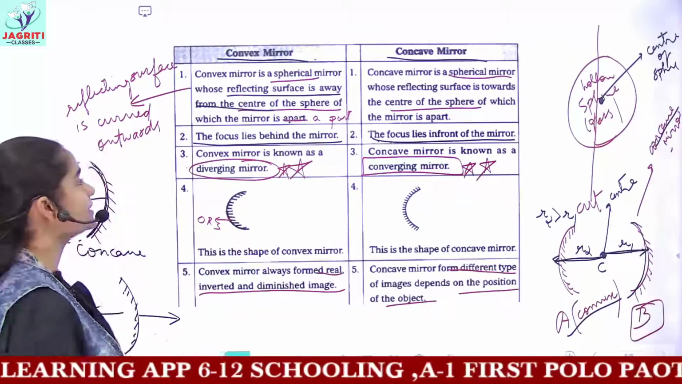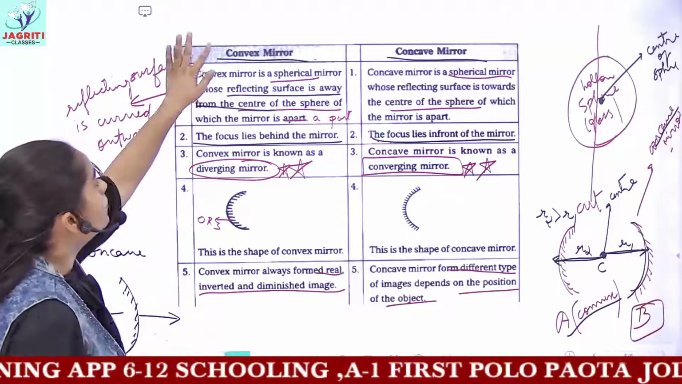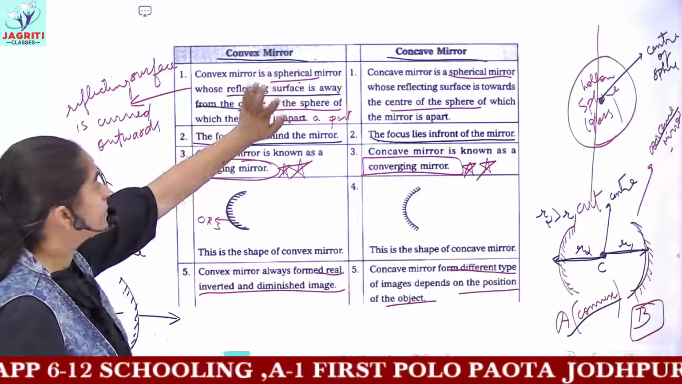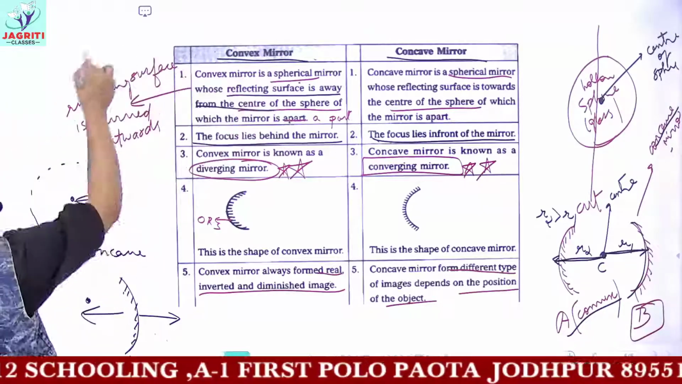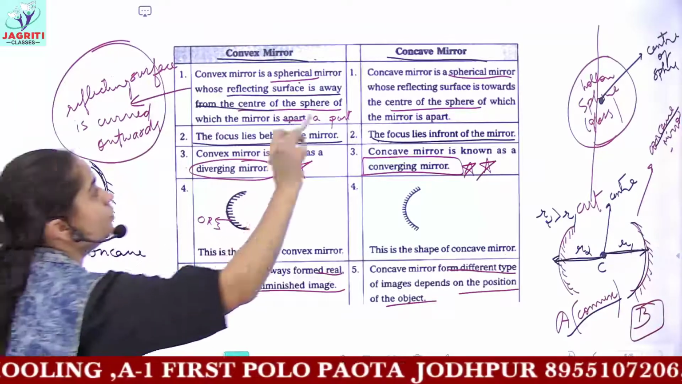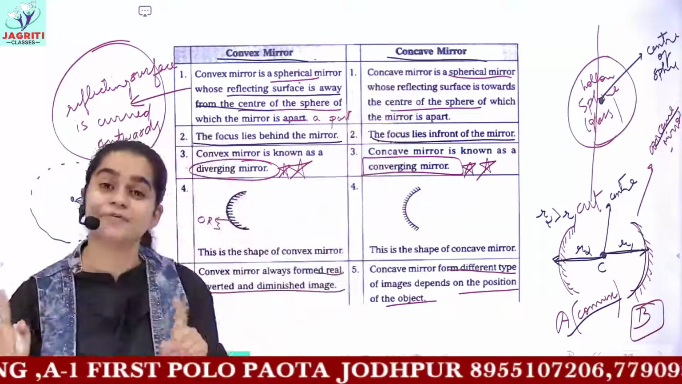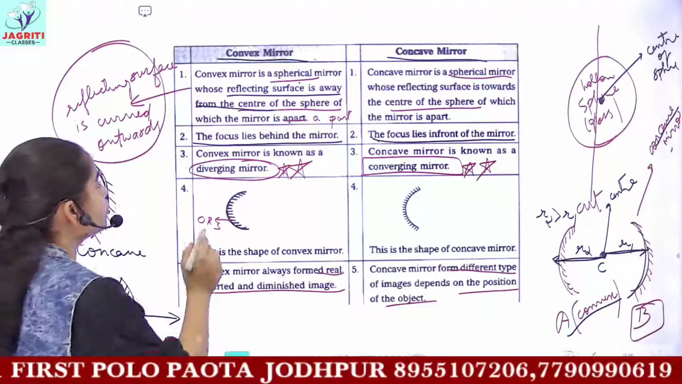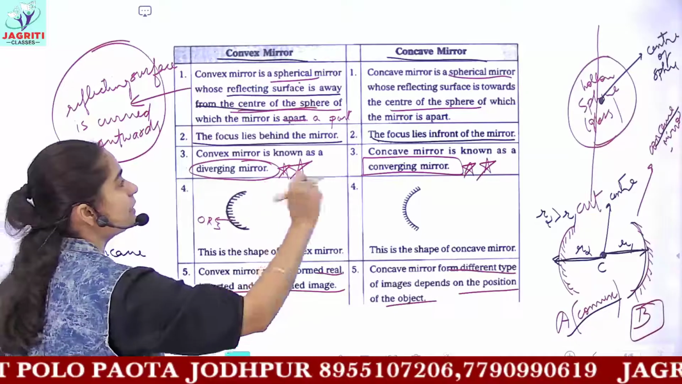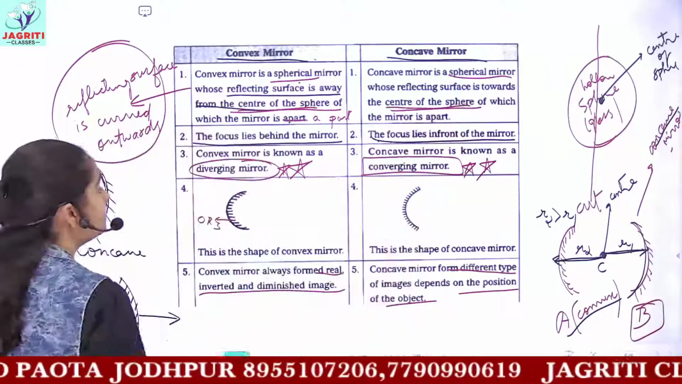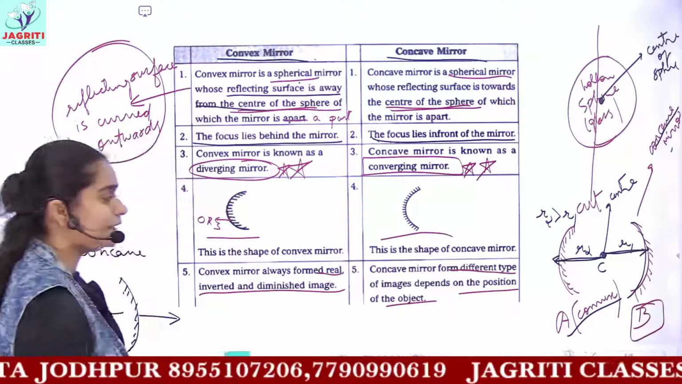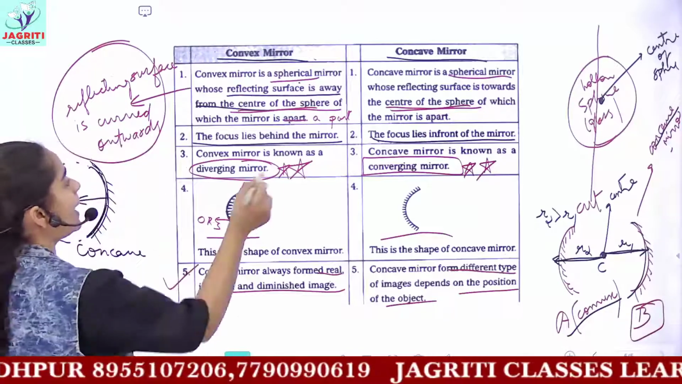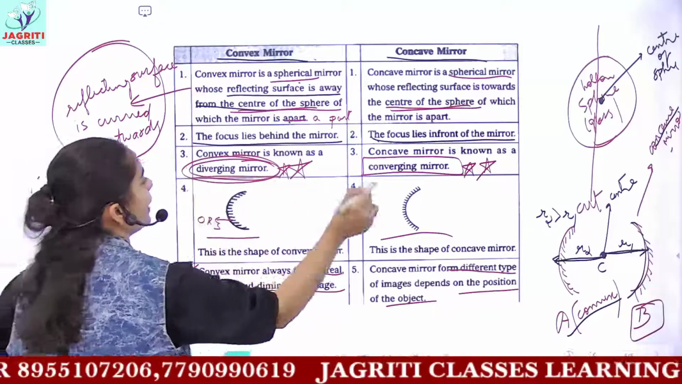So let's first discuss. You should remember that both these mirrors are spherical mirrors. In convex mirrors, the reflecting surface is curved outwards, whereas in concave mirrors, the reflecting surface is curved inwards. Then you should remember that one is away from the center and the other faces the center. You should remember their diagrammatic representation, and now I'll be showing you what we mean by diverging and converging.